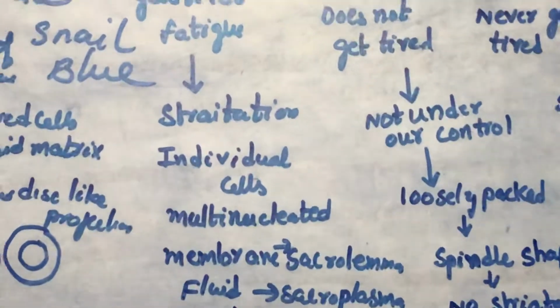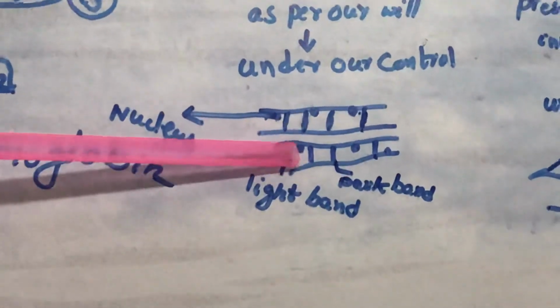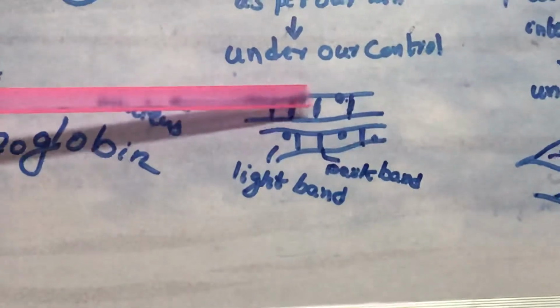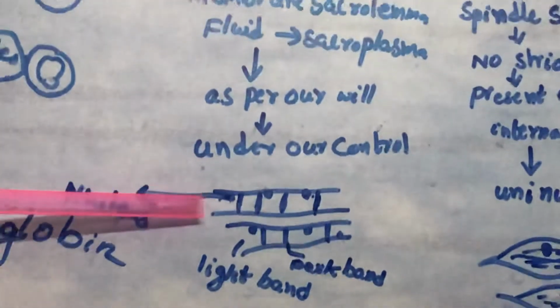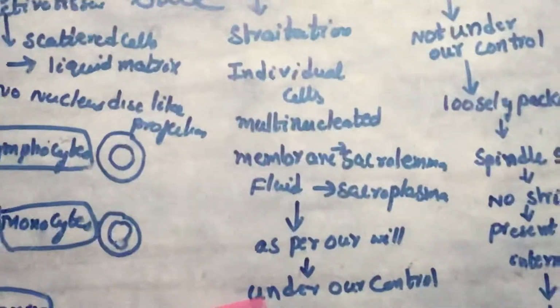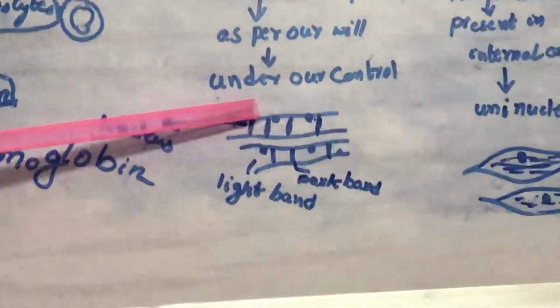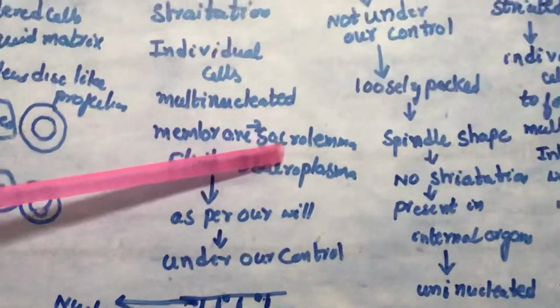And these muscles are individual cells. This is one cell, this is another cell. When you observe the nucleus, they are multinucleated. Many nuclei are present inside these cells. So that's why they are called multinucleated. The membrane that surrounds these muscles, we call it sarcolemma. What do we call it?